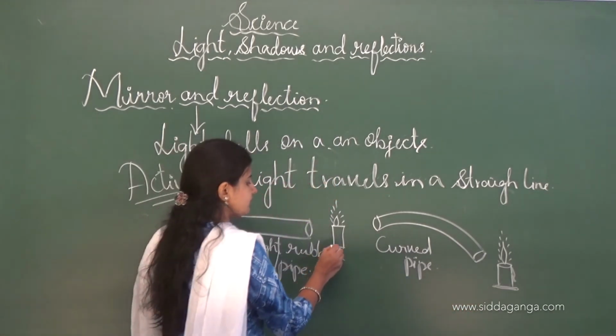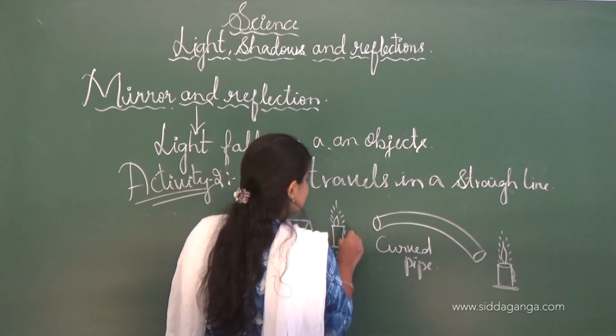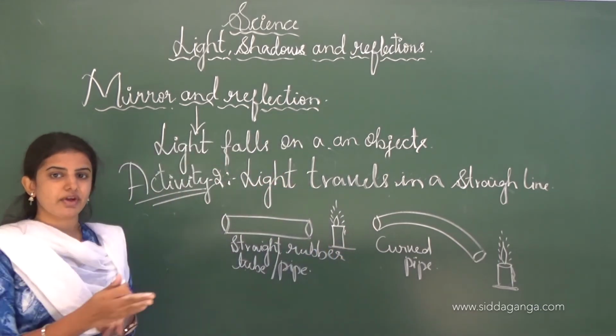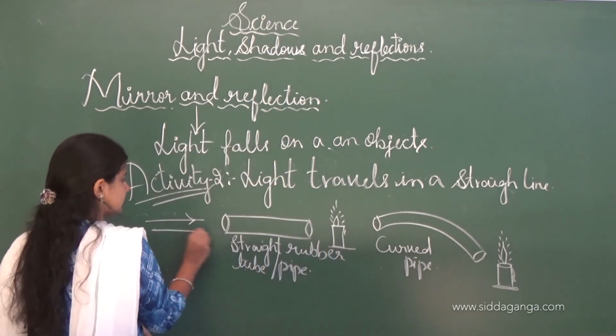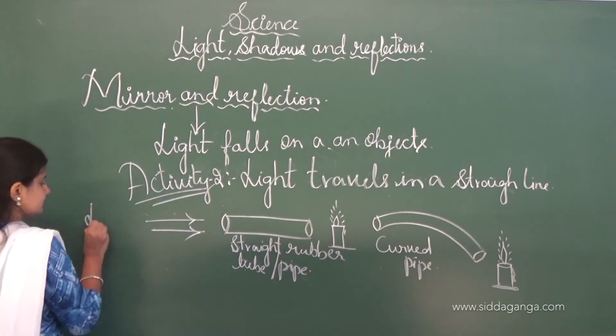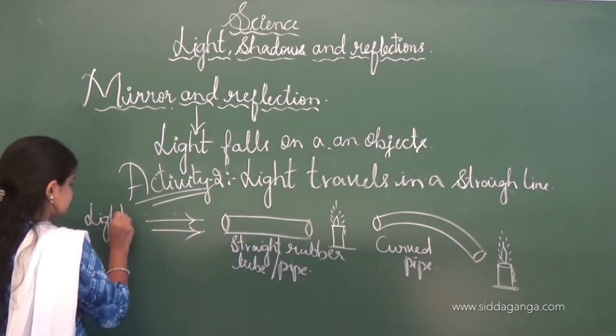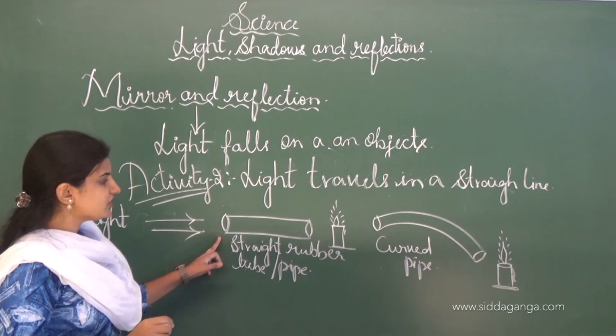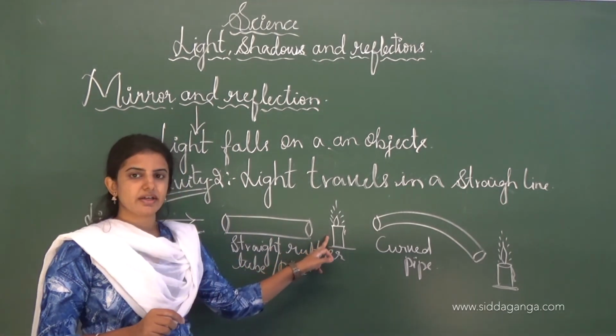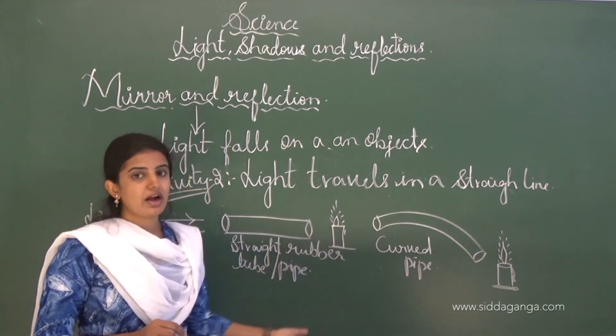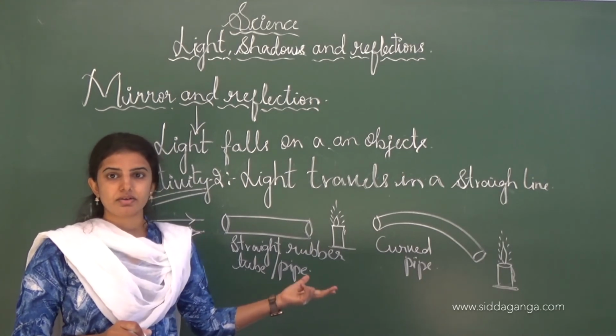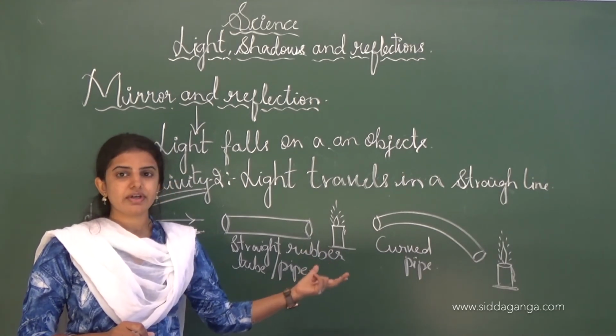From this activity we can conclude that light always travels in a straight path. In the first condition we can easily see the burning of the candle, whereas in the second condition we can't see it.